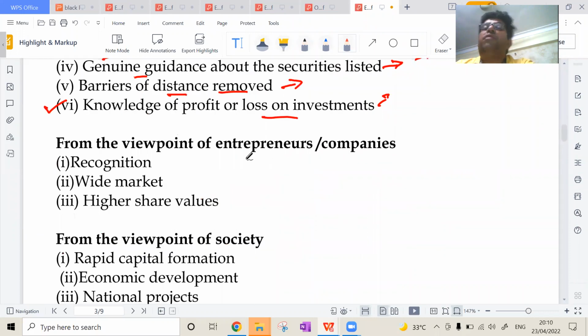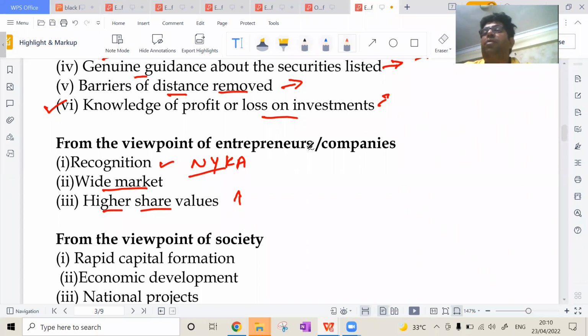Okay. Now, from the viewpoint of entrepreneurs and companies, it is recognizing the company. Suppose Nykaa got very great recognition when it went for the IPO. Then it created a wide market for Nykaa, and then a higher share value. Means when it is launched, ultimately the share price will increase. Means if they go for a further public offer, their share price will automatically increase.